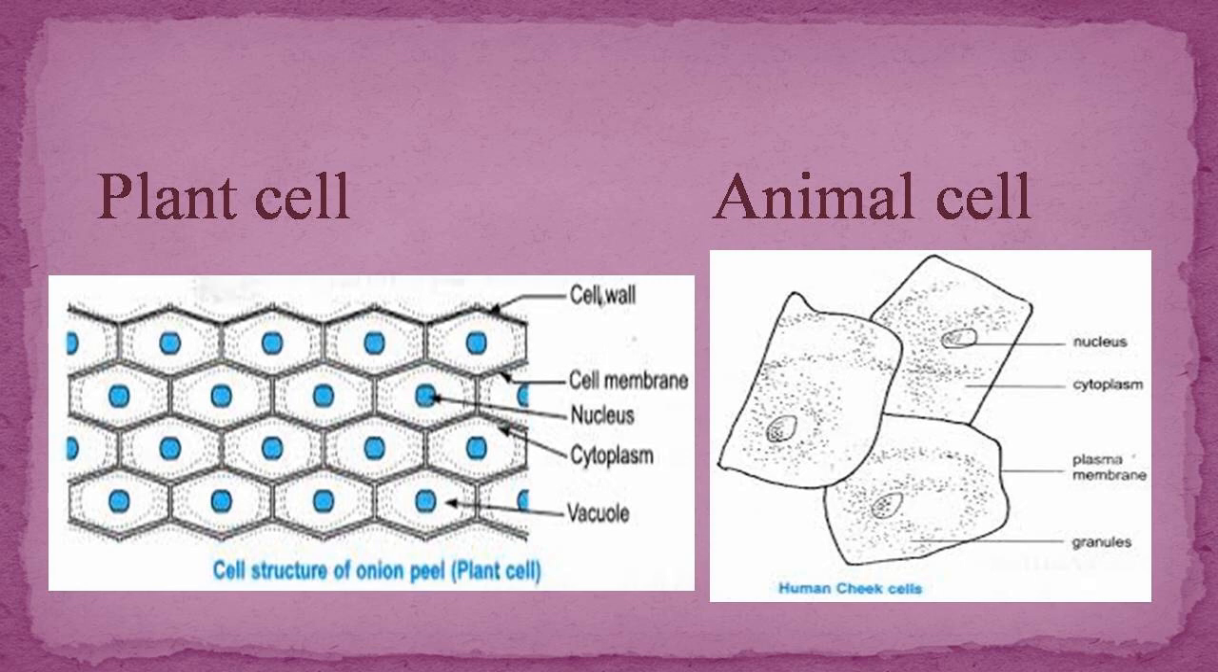Now these images show what kind of structure we observe when we observe an onion peel under a microscope or a human cheek cell under the microscope.